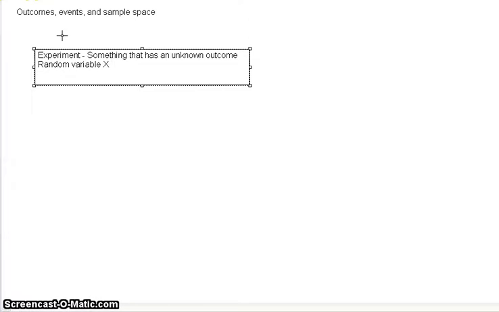Random variable X could be, for example, the outcome of a die roll. So that's why we call them random variables, as I've previously said. So we perform an experiment. Either we ask someone a question, we take a measurement, or we roll a die, and that is an experiment. Now an experiment can have several outcomes.